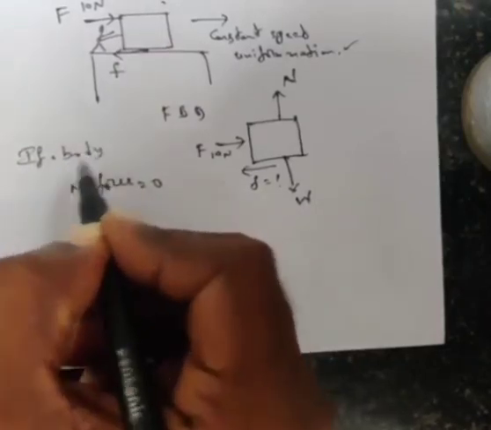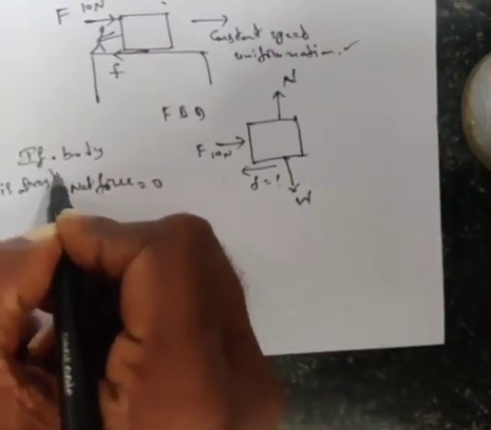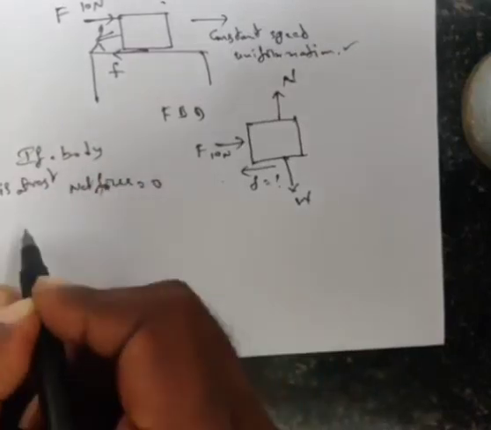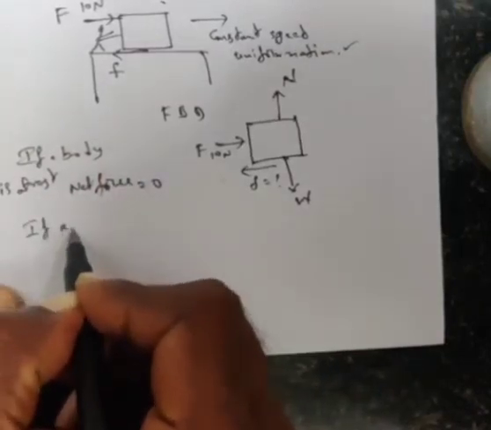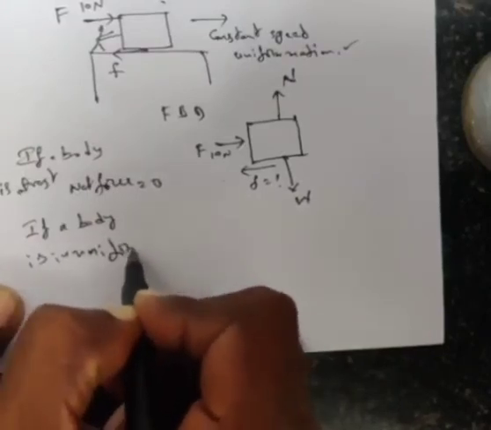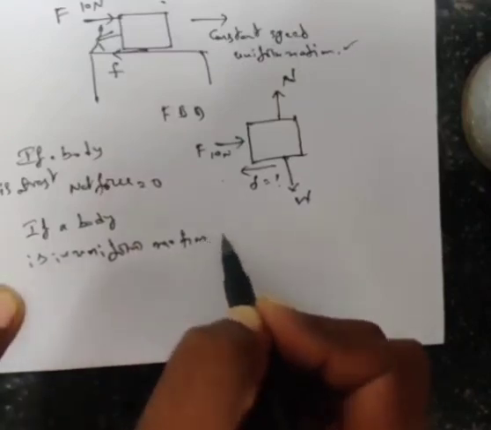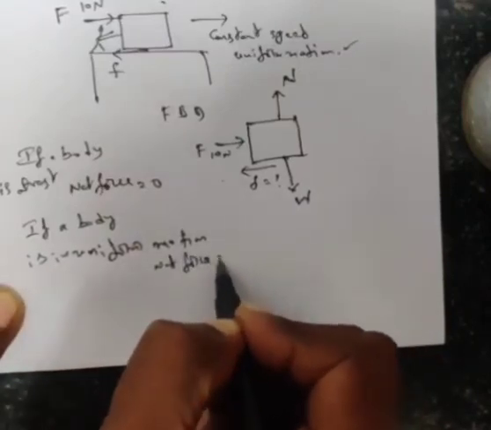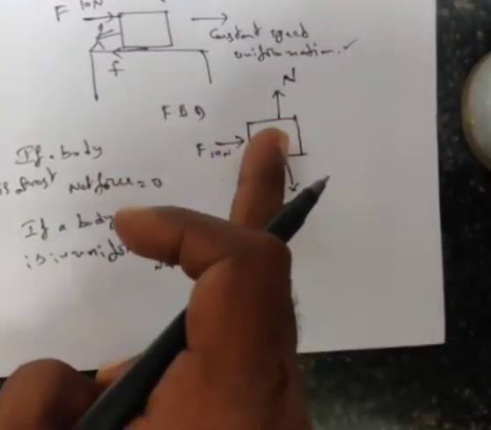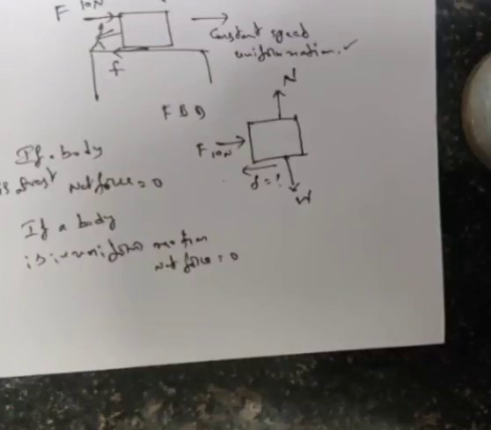Newton's first law, second part: if a body is in uniform motion, then also the net force is equal to 0, because if the sum of all the forces acting on a body is equal to 0, then the body will move in uniform motion, otherwise it stays at rest. Here in this case, the body is moving in uniform motion.